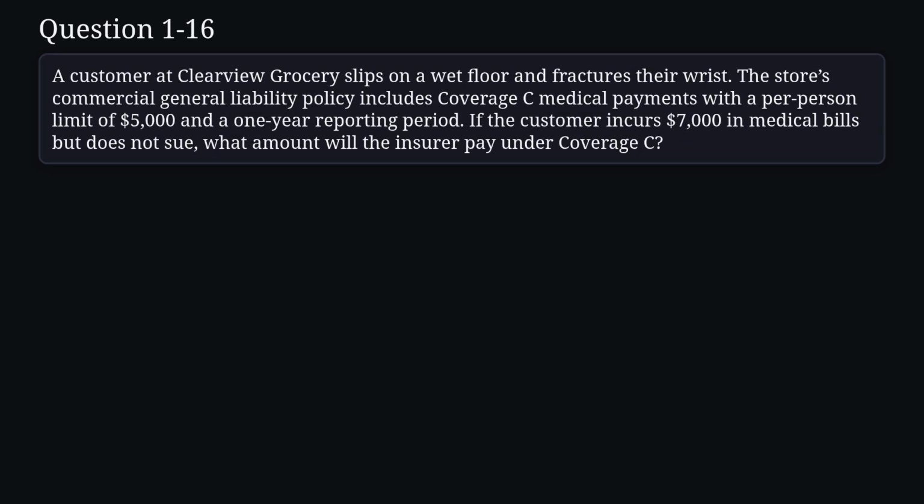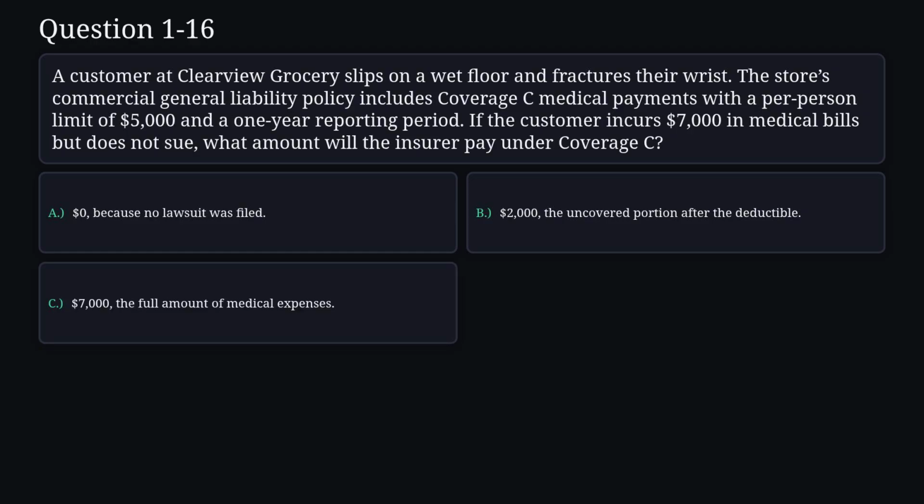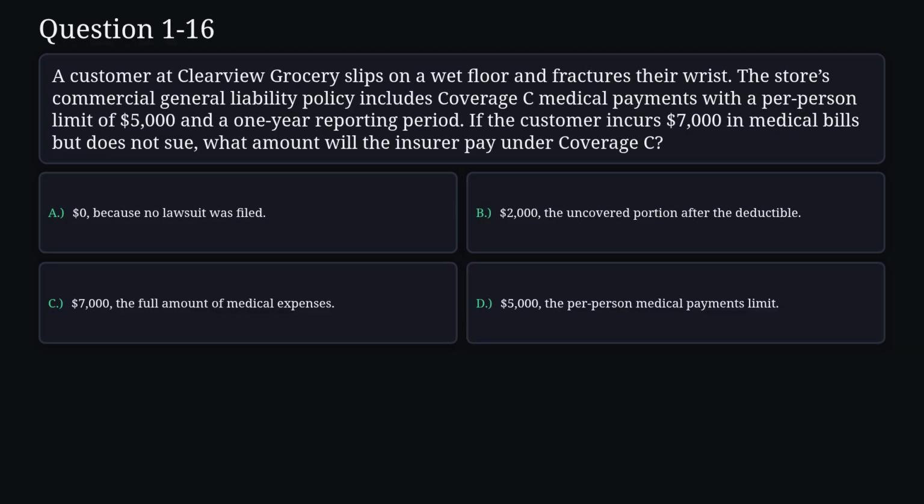Question 16. A customer at Clearview Grocery slips on a wet floor and fractures their wrist. The store's commercial general liability policy includes Coverage C medical payments with a per-person limit of $5,000 and a one-year reporting period. If the customer incurs $7,000 in medical bills but does not sue, what amount will the insurer pay under Coverage C? A. $0 because no lawsuit was filed. B. $2,000, the uncovered portion after the deductible. C. $7,000, the full amount of medical expenses. D. $5,000, the per-person medical payments limit.